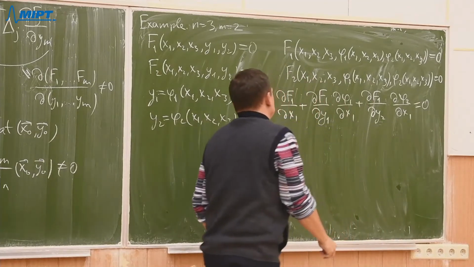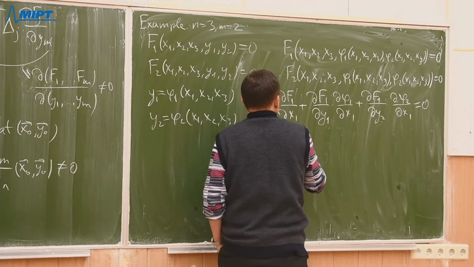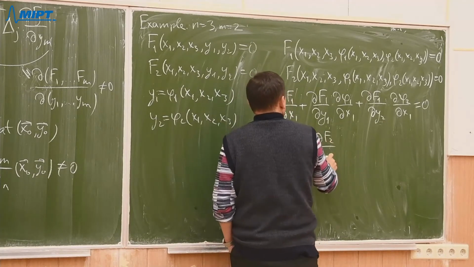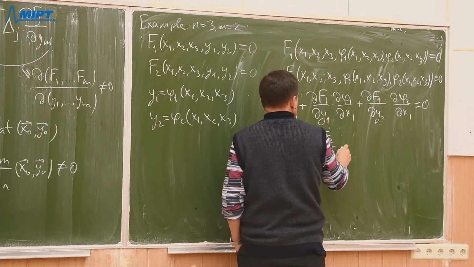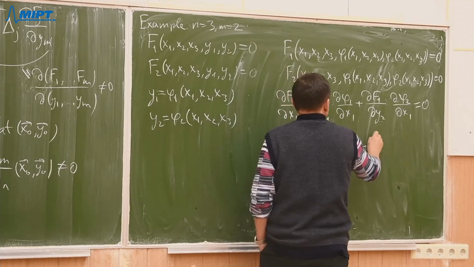And similarly for f2, we can differentiate everything with respect to x1.